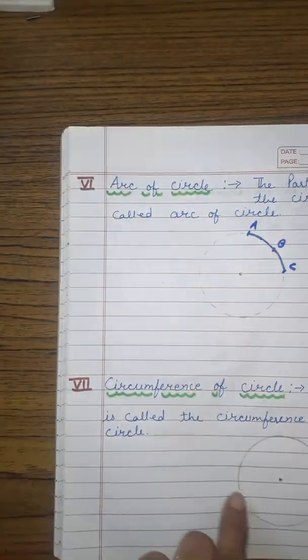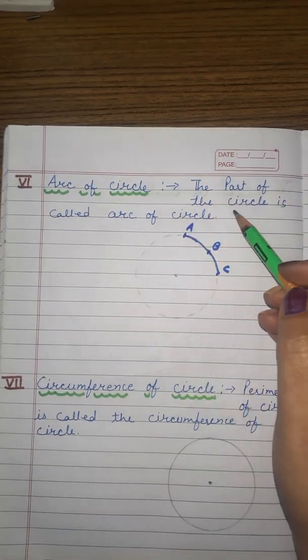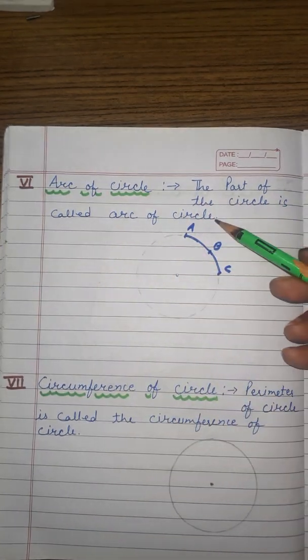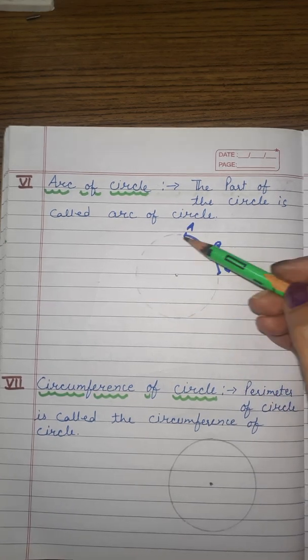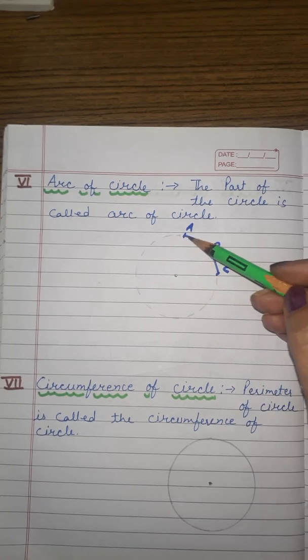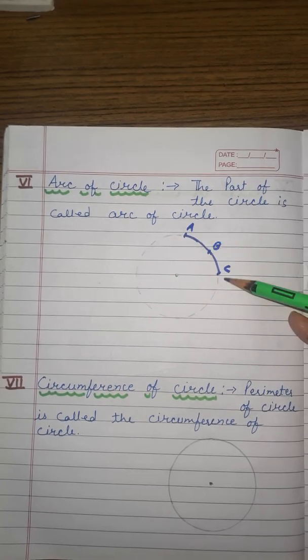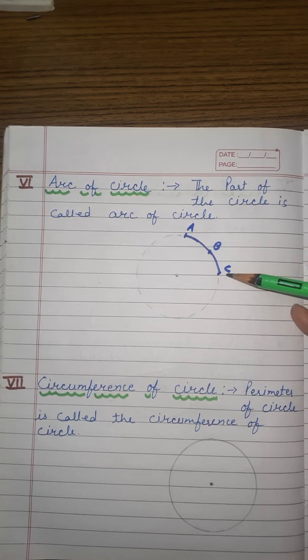And next one is arc of circle. What is arc of circle? Arc means the part of circle. The part of the circle is called arc of circle. Here I have drawn a circle. Some part of the circle is dotted and some is marked with blue color, and this blue color part is the arc of the circle.